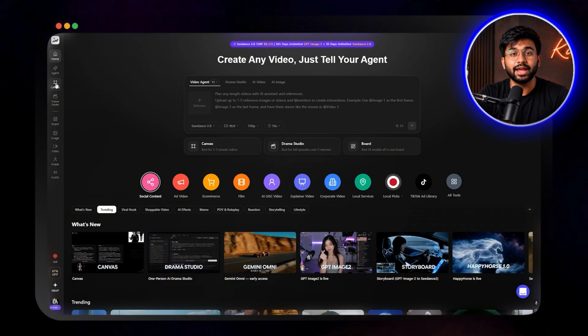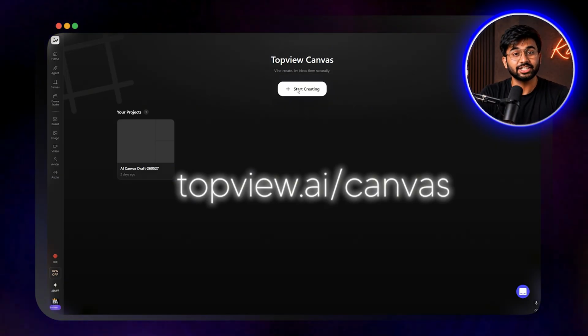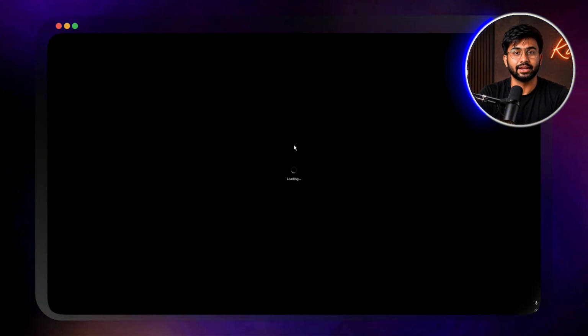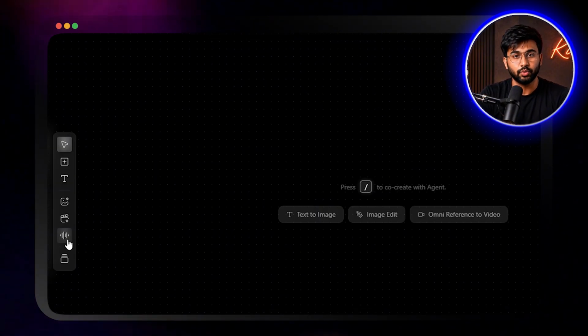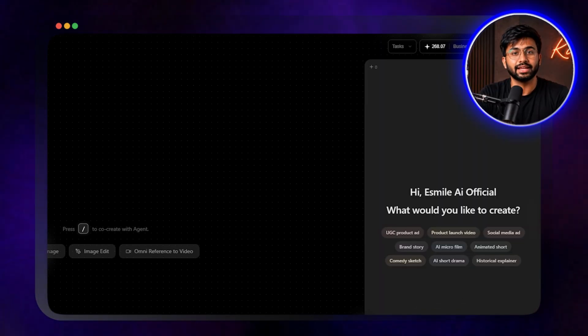I open Topview Canvas at topview.ai/canvas and hit Start Creating. You land on a completely open, infinite workspace. No rigid timeline, no locked layout. On the right is a built-in AI agent.